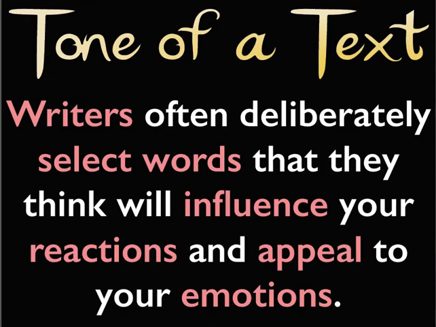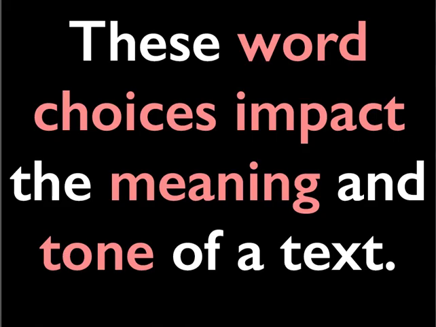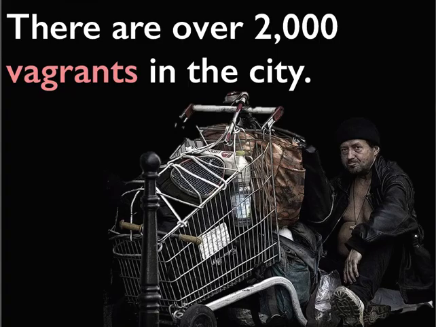Okay, let's flip back to the front of your notes and write down next to tone of a text that writers often deliberately select words that they think will influence your reactions and appeal to your emotions. These word choices impact the meaning and tone of a text. We're going to examine how the tone of a text changes when we use different words or phrases in place of another. First example is, there are over 2,000 vagrants in the city.